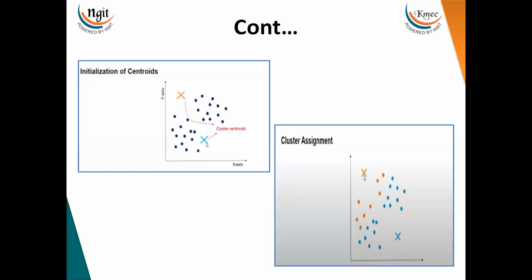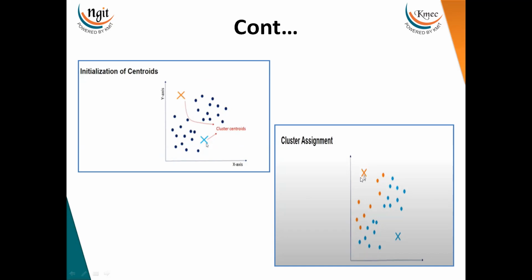Once you have identified the distances, wherever you see that the distance is less, that is where the point belongs. Suppose I'm talking about this data point. As you can see with your eyes also, when I find the distance between this point and this centroid, and this point and this centroid, this distance is less. It means this particular data point belongs to this centroid. So I have changed the color here.